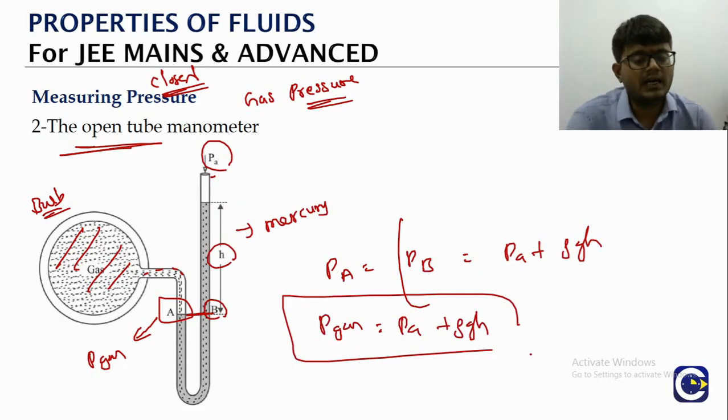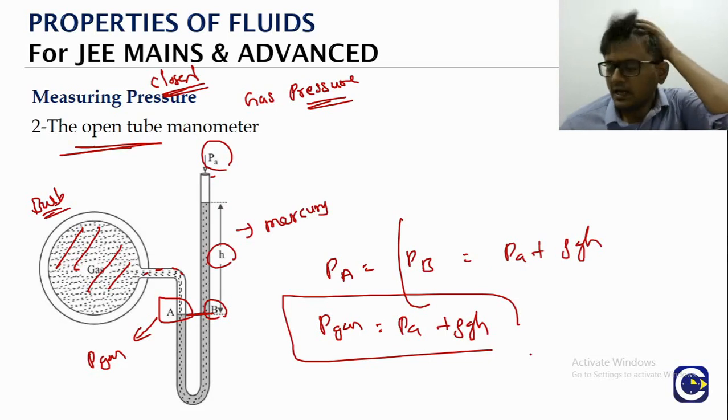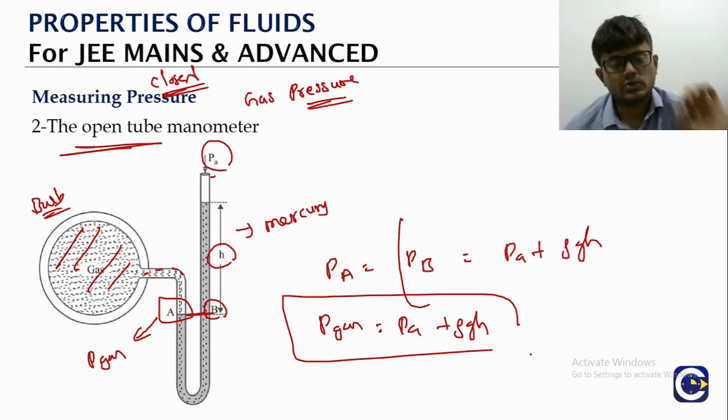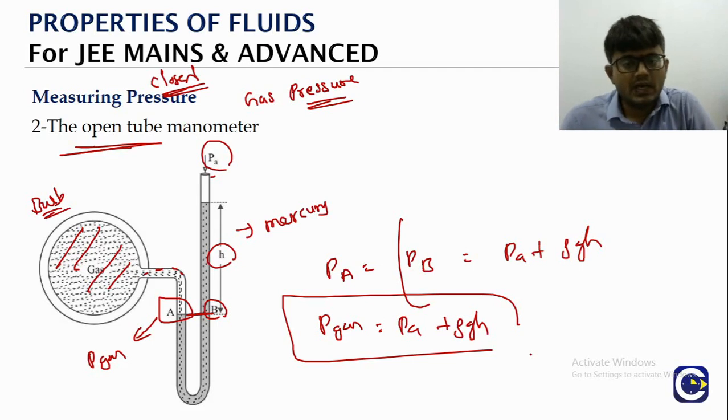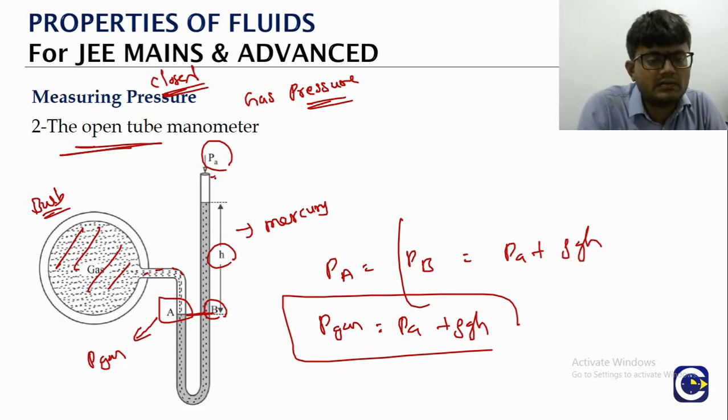So what is the gas pressure? It is atmospheric pressure plus rho into g into h. So this is the open tube manometer that is used for the measurement of gas pressures. If it is a closed one, this side will be closed, so the atmospheric pressure part will not come. That is the only difference.